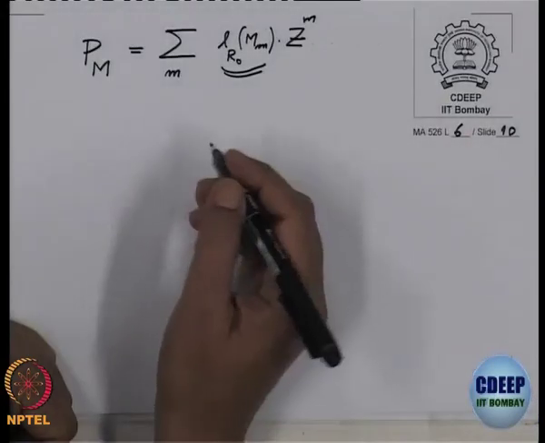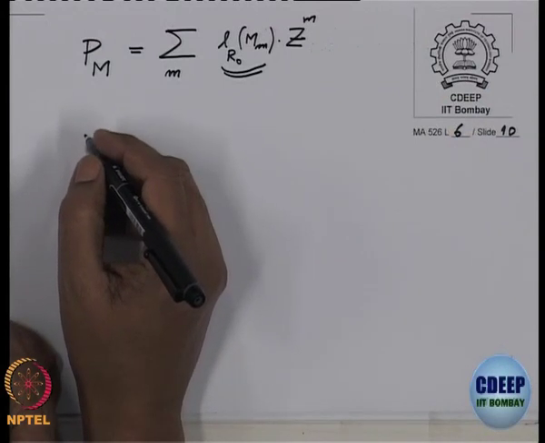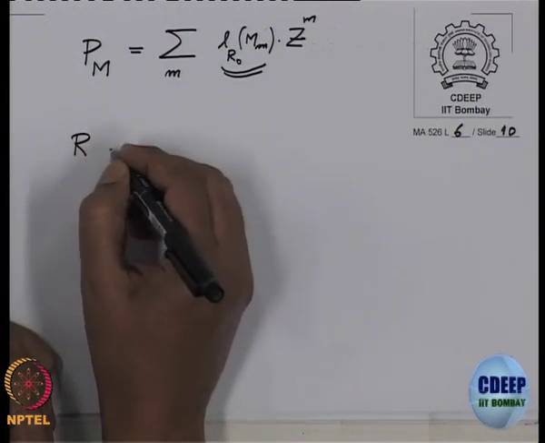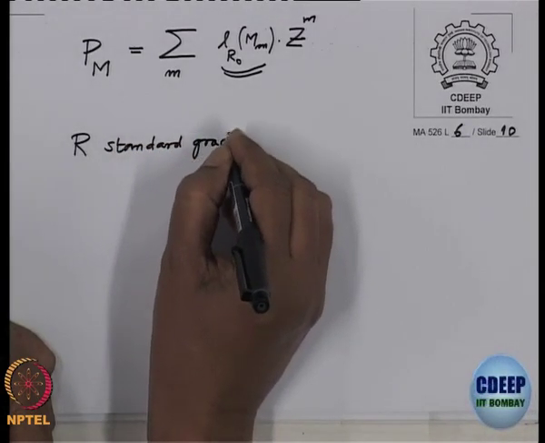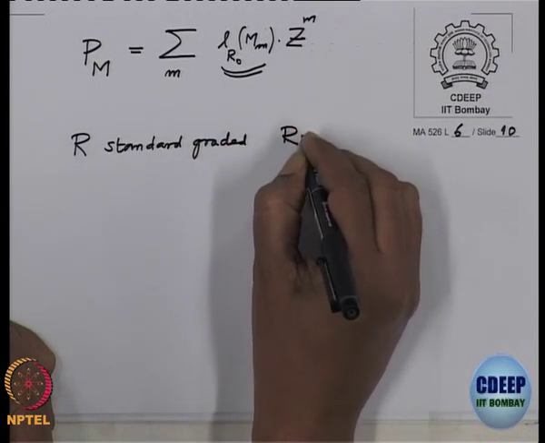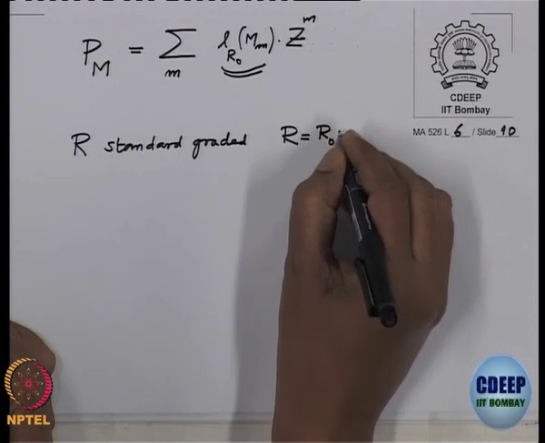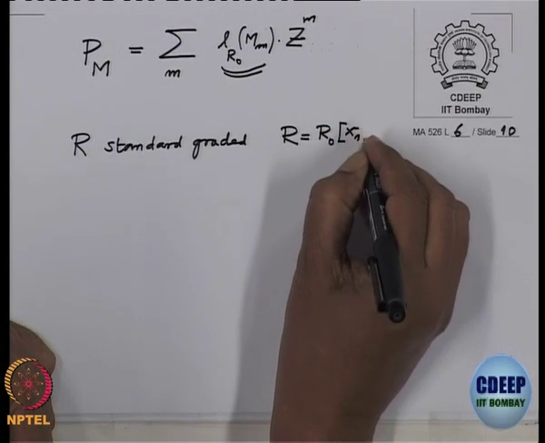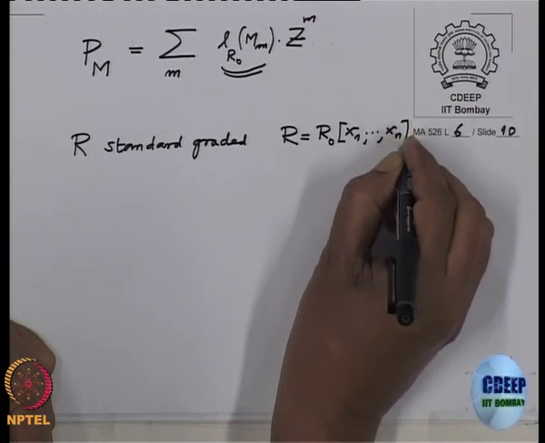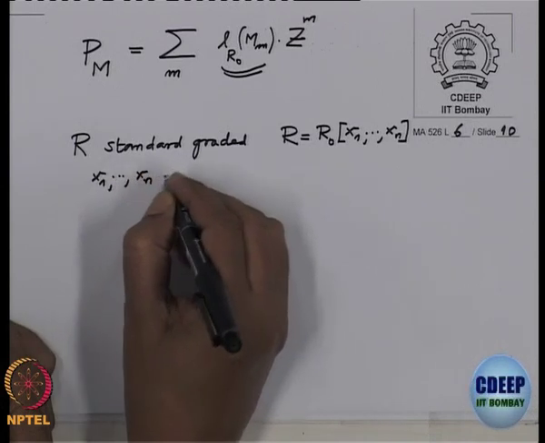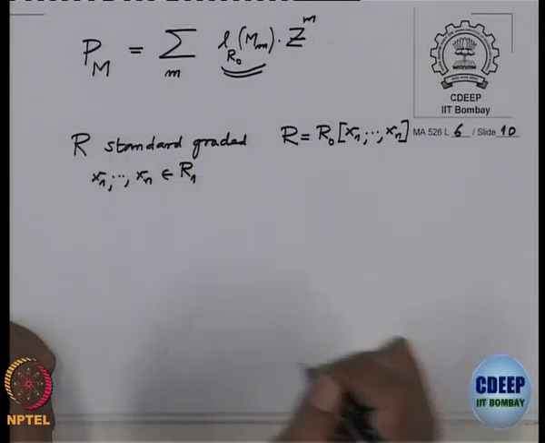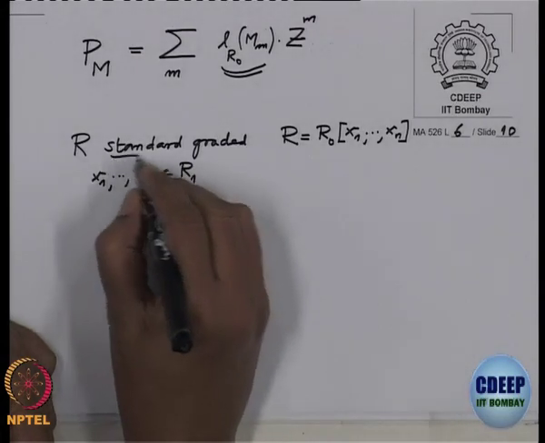Okay, so I will not go into those details. First of all, if you assume R is standard graded, that means R, now I will use R naught, R as an R naught algebra generated by x1 to xn, and all the xi's, x1 to xn, are actually degree 1 elements, in R1. That is why it is called standard.